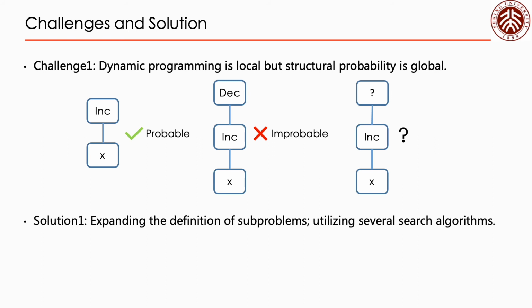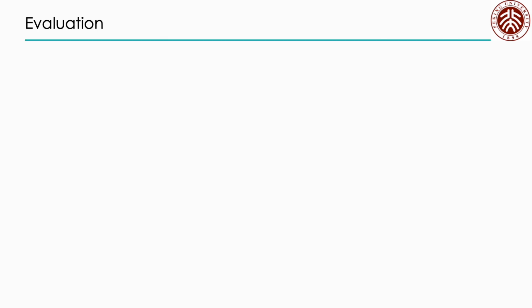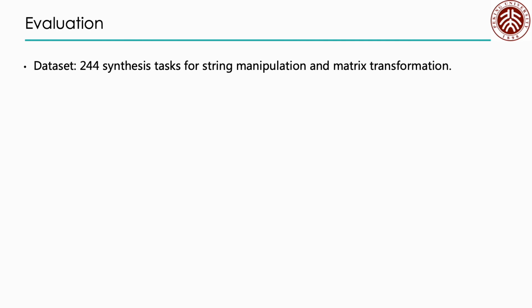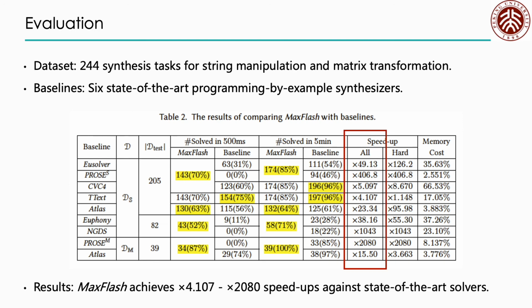To overcome this challenge, we expand the definition of subproblems and utilize several search algorithms. The second challenge is that after expanding the definition of subproblems, the original reuse mechanism in dynamic programming becomes ineffective. Therefore, we design several reuse mechanisms to let MaxFlush reuse results among different subproblems. Our evaluation is conducted on a dataset containing 244 synthesis tasks for string manipulation and matrix transformation. We compare MaxFlush with 6 state-of-the-art synthesizers, and the results show that MaxFlush achieves significant speedups against them.